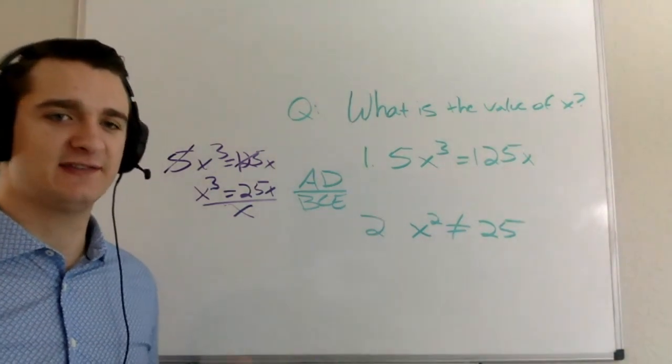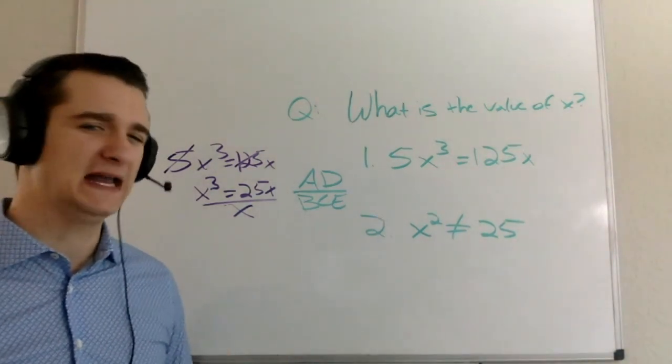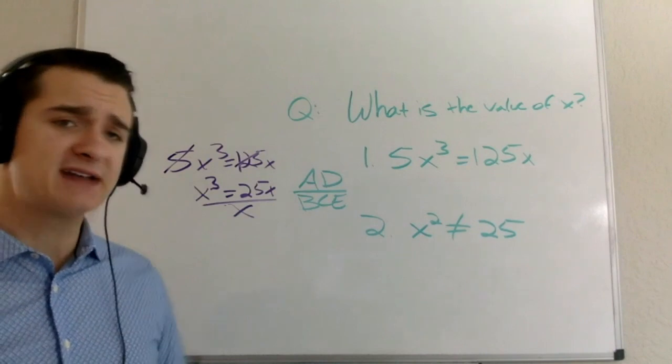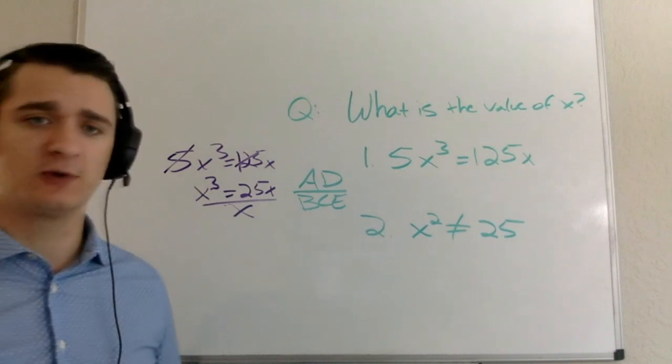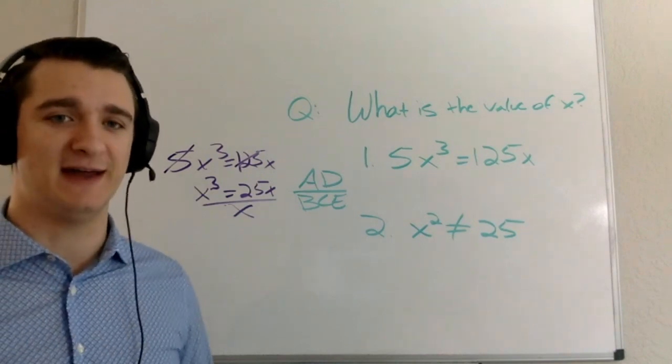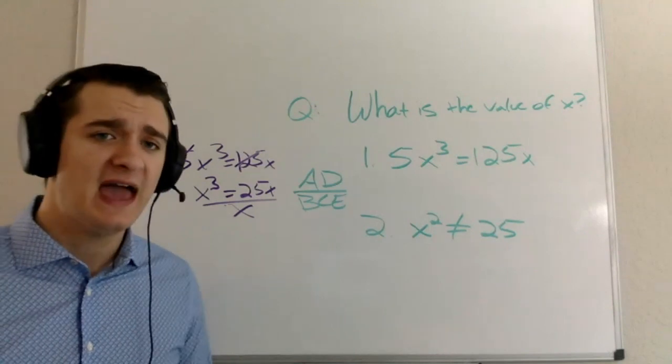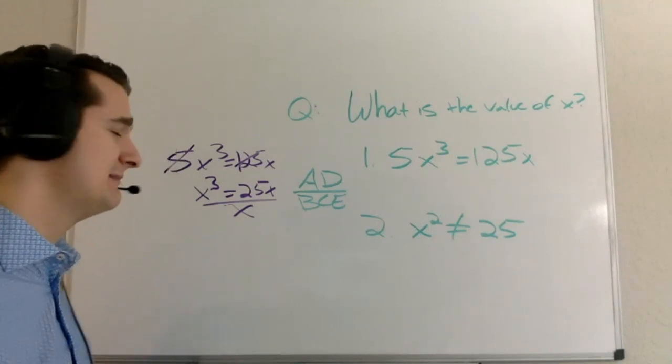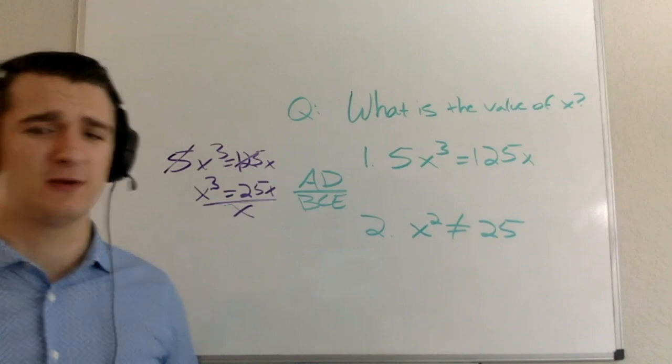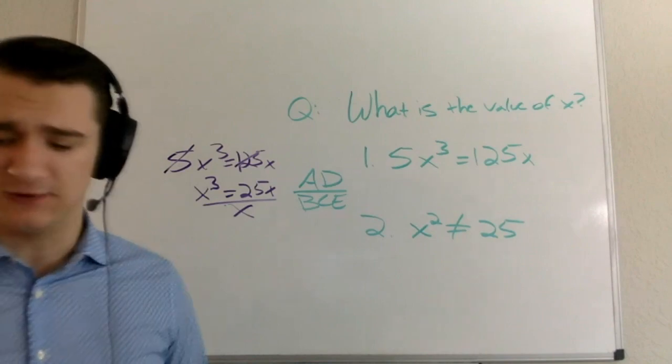And the reason that I can't divide by x is because I don't know whether or not x could be equal to 0. As long as it's possible that a variable could be equal to 0, I can't divide by it, because you can't divide by 0. And so what's going to happen is I'm going to end up eliminating a possible solution if I divide by a variable that could potentially be equal to 0.